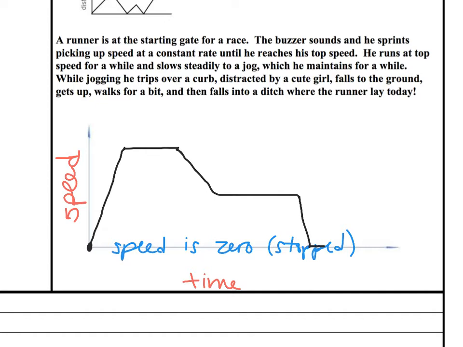But then he gets up. He gets back up, so he's walking for a little bit. And walks for a little bit. If he's walking for a little bit, what kind of line? Flat across. And then he falls into a ditch. What do I do? Straight down. Straight back down. And he lays there today. What's the ditch? Please tell me the race. Stays there for the rest of the day. He's not dead.